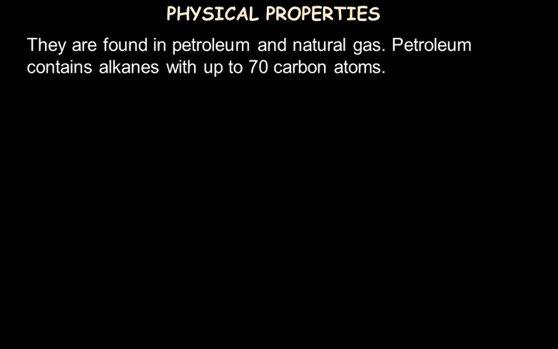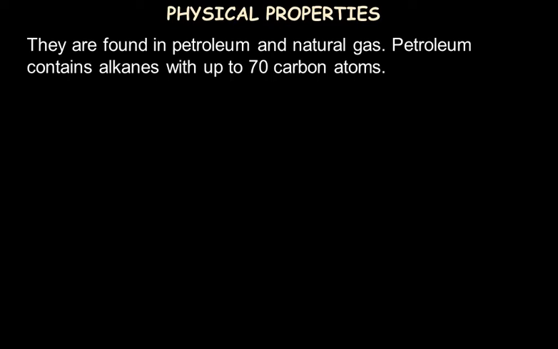Next, let's start with the physical properties of alkanes. Alkanes are naturally found in petroleum and natural gas. Petroleum contains alkanes with up to 70 carbon atoms. They are not all bonded continuously, but you have a mixture of alkanes with varying numbers of carbon atoms.